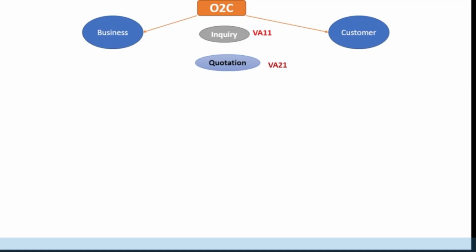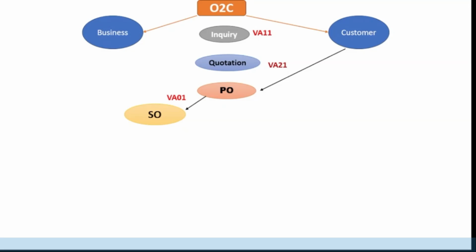When a quotation is created post receipt of an inquiry from the customer, two methods can be followed: create quotation with reference to inquiry, or create quotation without reference to inquiry. The customer gets the cost of the item and places a purchase order for the quantity needed. In short, it is known as PO. The business places a sales order against that purchase order. Okay. And a sales order can be created through transaction code VA01 in the sales and distribution module.